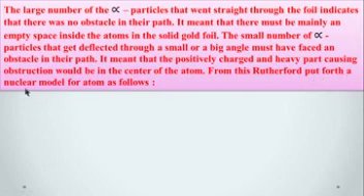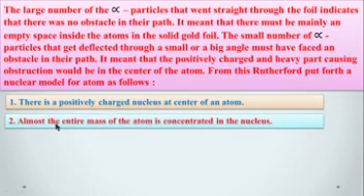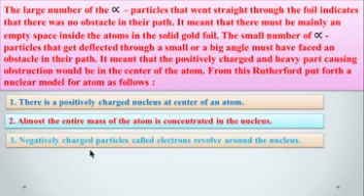put forth a nuclear model for atoms as follows. First, there is a positively charged nucleus at the center of an atom. Second, almost the entire mass of the atom is concentrated in the nucleus. Third, negatively charged particles called electrons revolve around the nucleus.